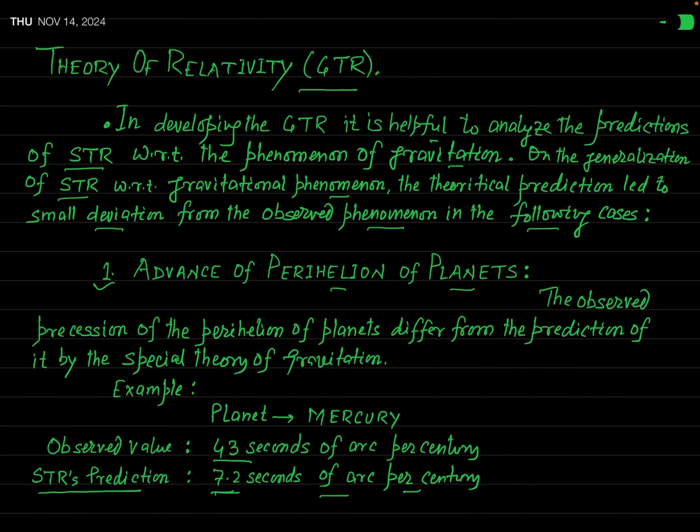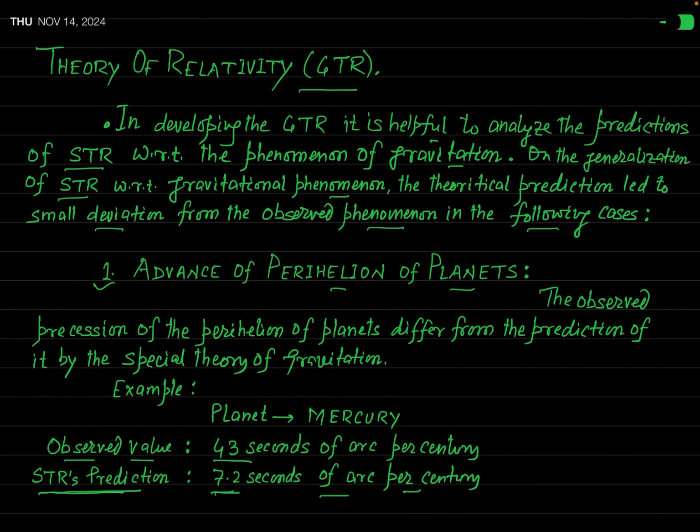So the theoretical value, that is the value obtained from the special theory of relativity of gravitation, and the actual value, or you can say the observed or experimental value, differs much. You can see here that the effect observed is almost 6 times greater in magnitude than accounted for by the special theory of relativity.